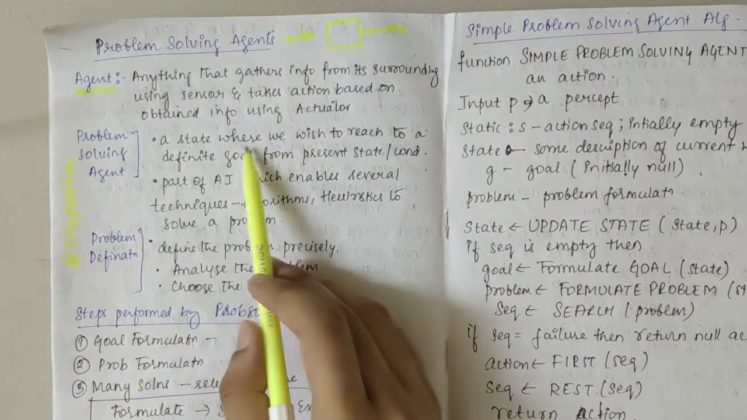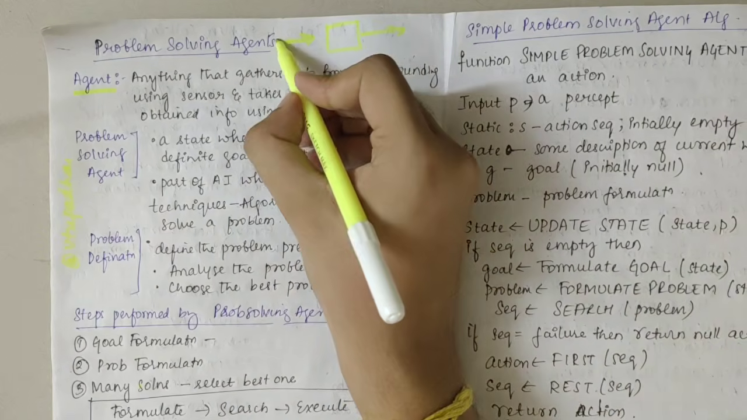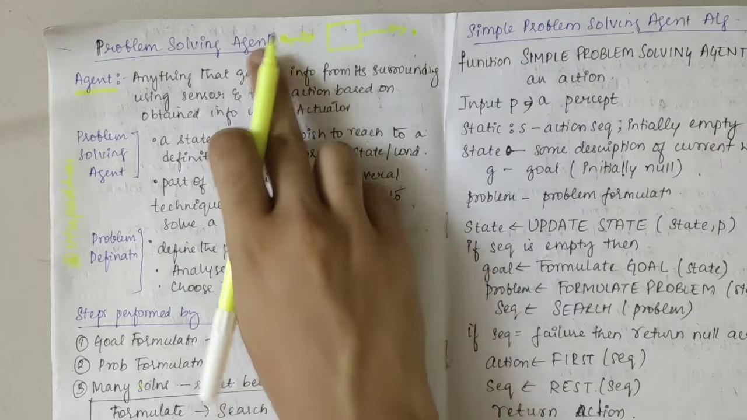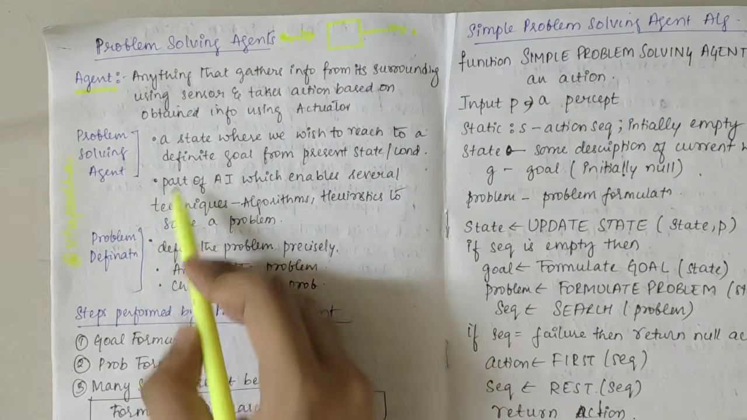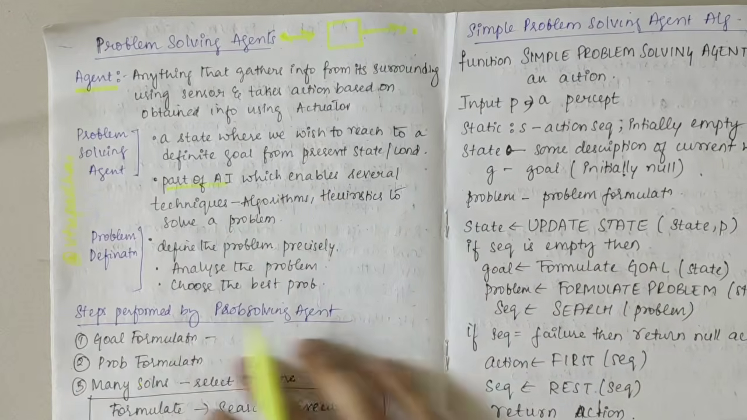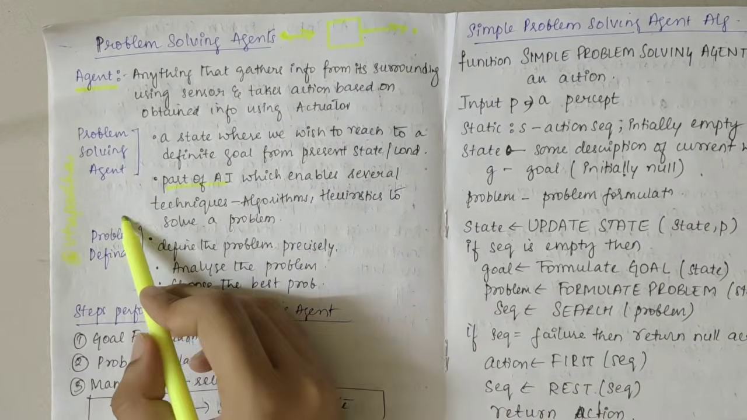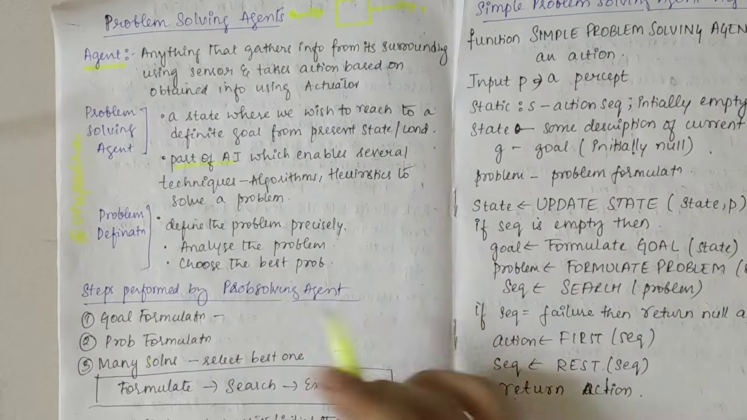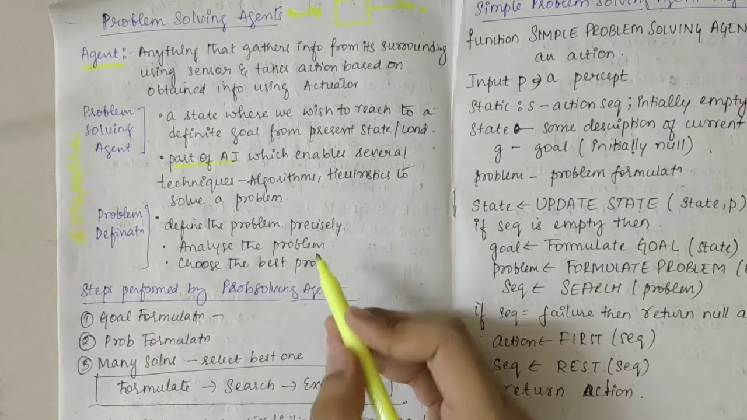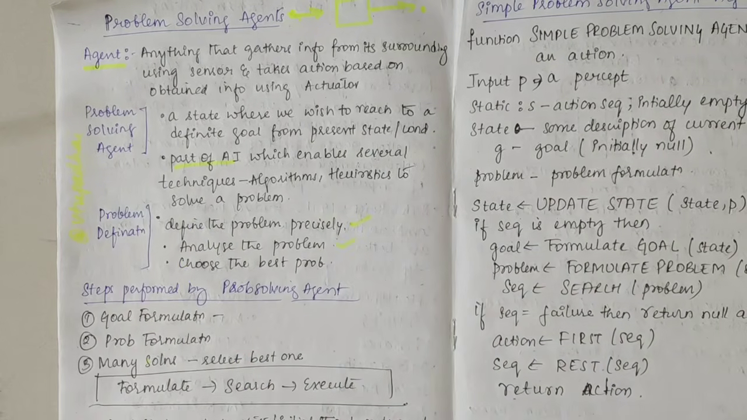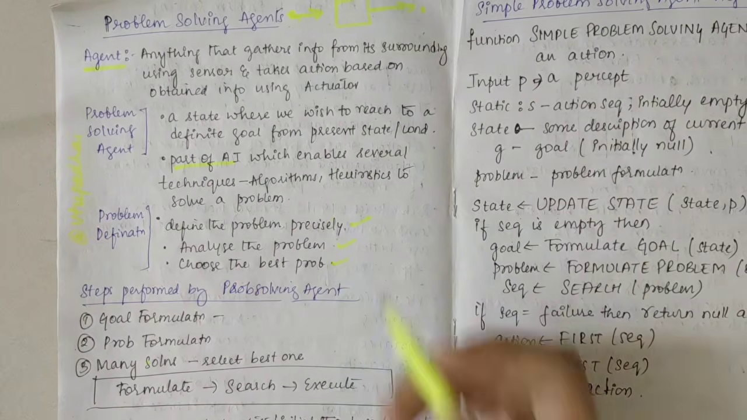A problem solving agent is one where we wish to reach a definite goal from the present state to the condition, from the given query to the result, the goal state, right? So a problem solving agent is a part of AI which uses several techniques like algorithms and heuristics to solve a problem. In order to understand the problem definition, we need to define the problem precisely first and then analyze the problem. Several sub problems could arise out of it, and out of those, we need to select the feasible one.